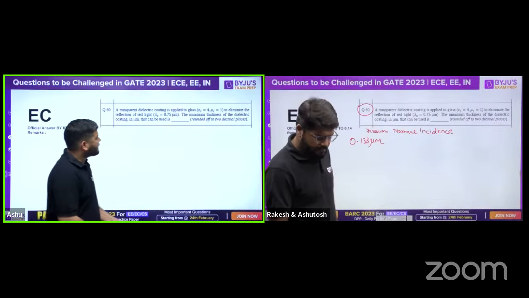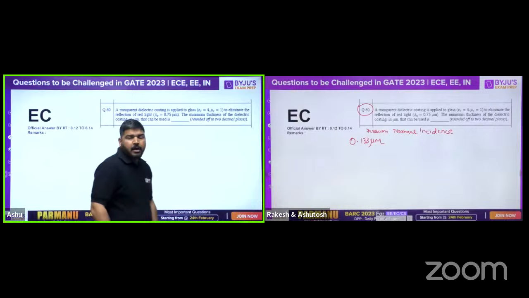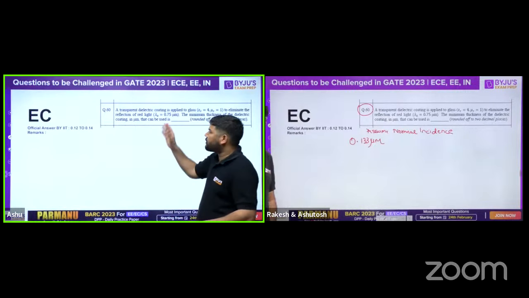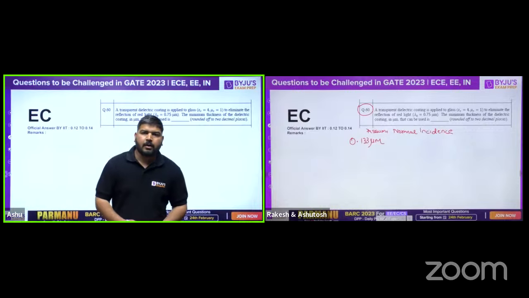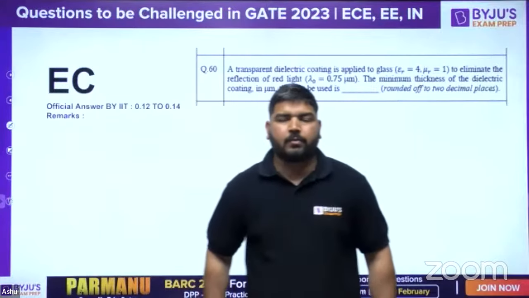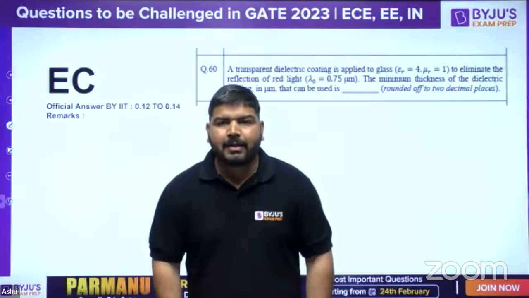Okay. So this is the direct question from Cheng. And let me tell you guys, this is an unsolved question from that book. And in that book also, it is solved with the help of normal incidence. But the thing is, why we want to challenge this question is that nothing is mentioned.